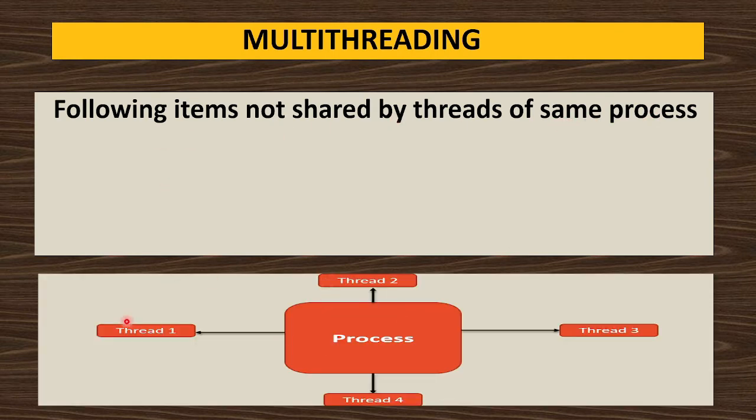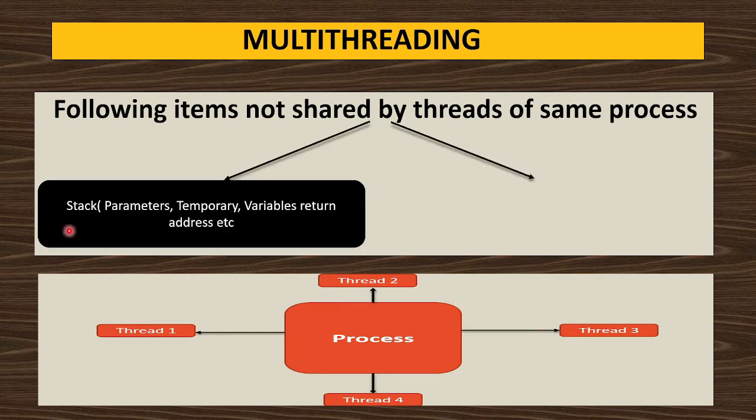Suppose a process has thread 1, thread 2, thread 3, thread 4, a total of 4 threads. They cannot share the stack space, that is, the parameters, temporary variables, and return address present inside the stack. Thread 1 will have different parameters, temporary variables and return address. Thread 2 will have its own parameters, temporary variables and return address. Thread 3 will have its own, and thread 4 will have its own.